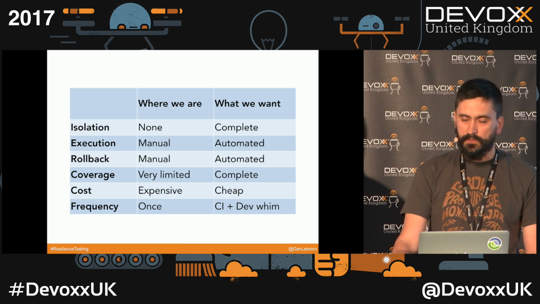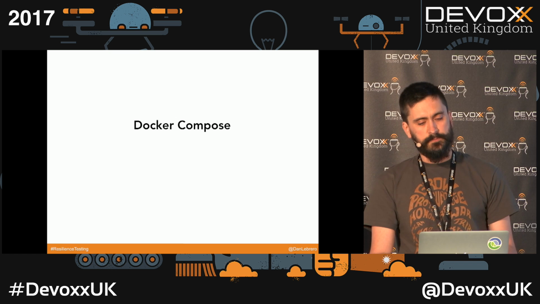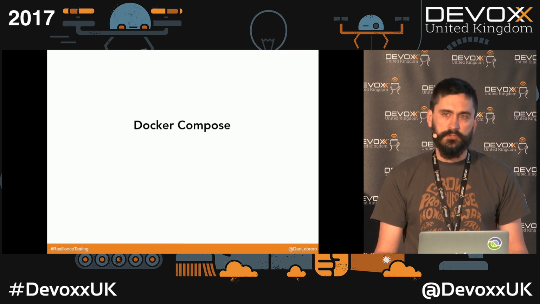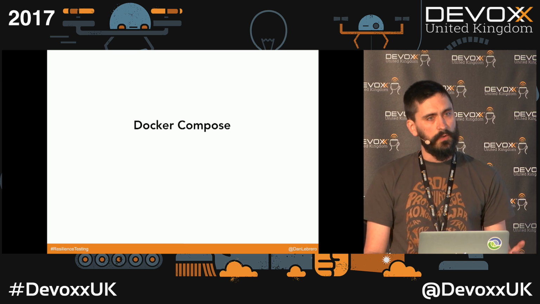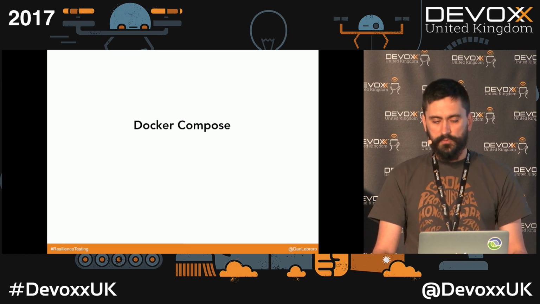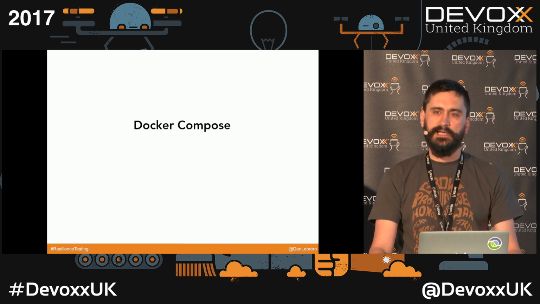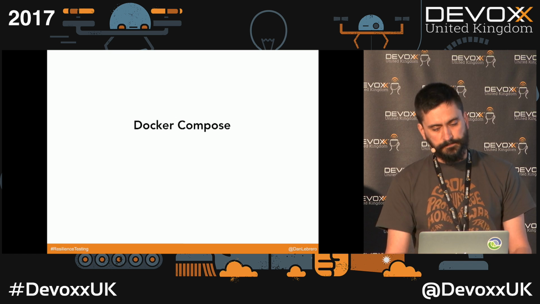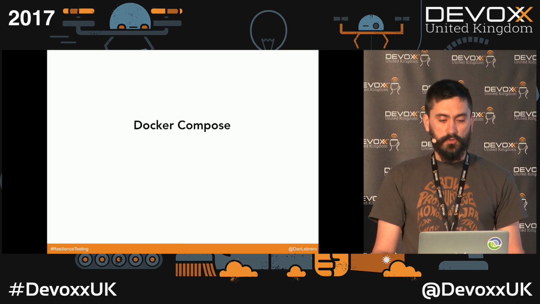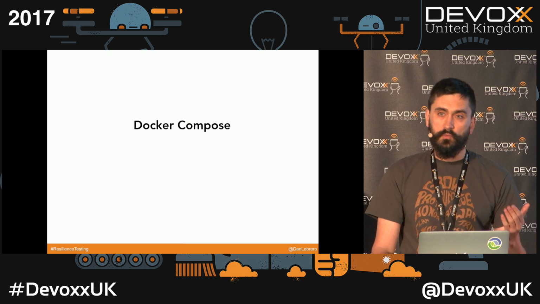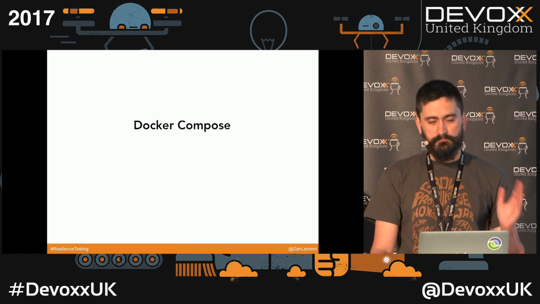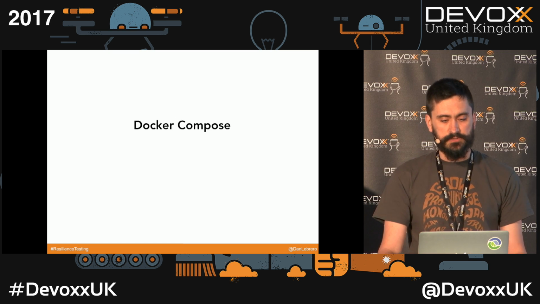The first one is Docker Compose. Docker Compose is part of the Docker suite, and it's going to allow us to define a whole environment in just one file. And it's going to allow us to start a whole environment with just one command. As part of starting that environment, it's going to create a private network where we can mess around and inject faults. Docker Compose is also going to give us the ability, with just one command, to destroy the whole environment. So this gives us our rollback strategy. That is just going to be burn everything to the ground and start from scratch.